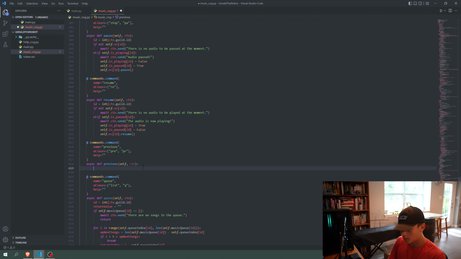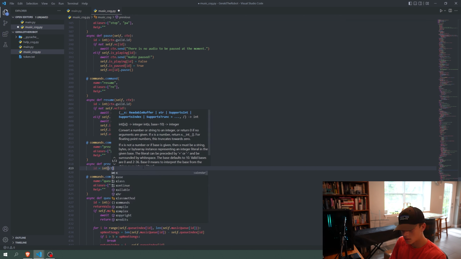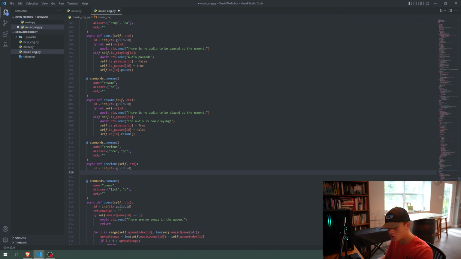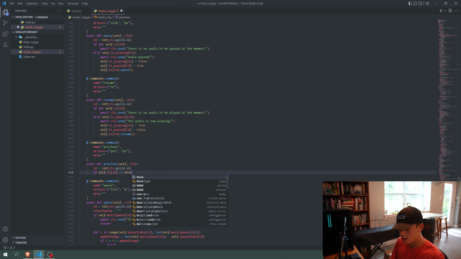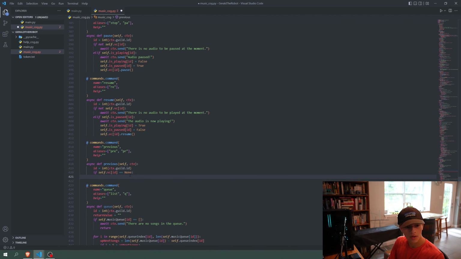Alright, so we'll get our guild ID. And remember, this is just getting the server ID. Then we're going to say if self.vc at ID equals none, then we're going to await ctx.send and say you need to be in a VC to use this command.